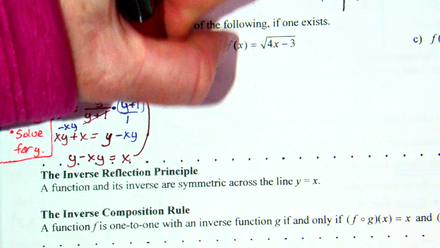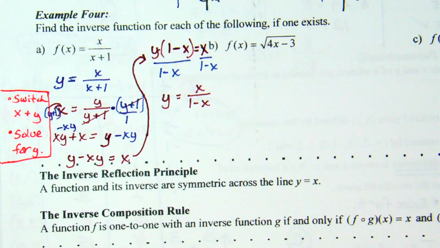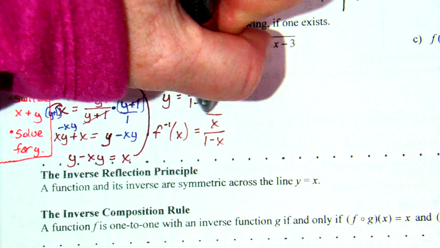I'll be honest, this is a little bit more difficult problem. It's probably not the greatest to start with, but it's good solving practice. Now, officially, to call this my final answer, what can I replace that y with? f of x. Except it's not f of x, it's f inverse of x, because originally we started with f of x and we were finding the inverse.